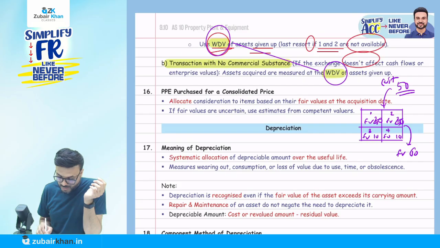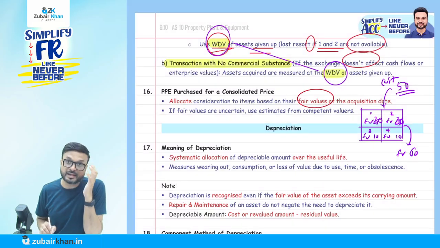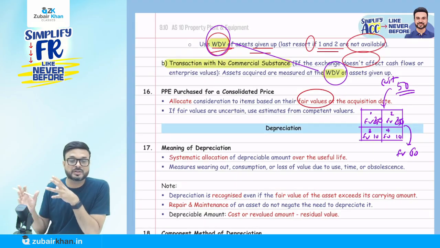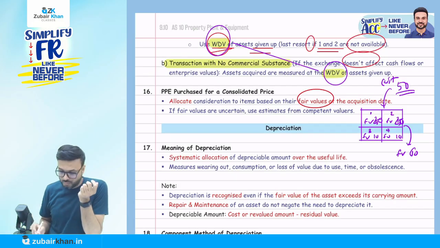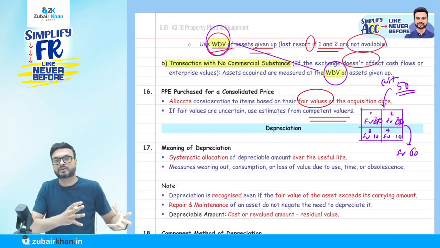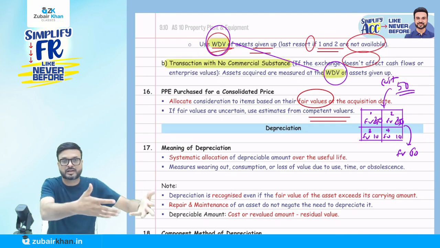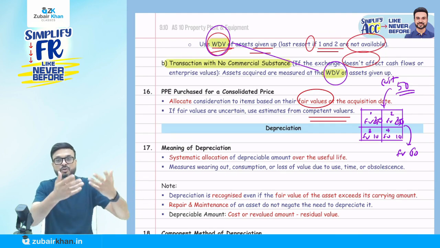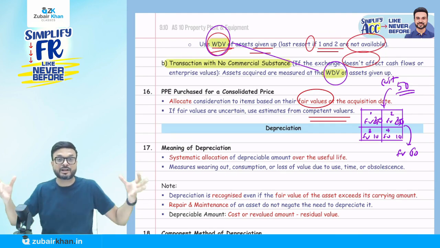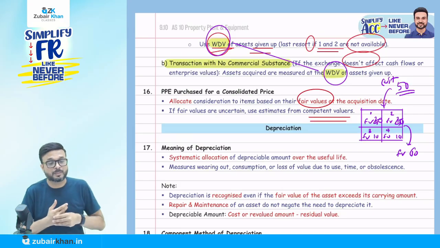Allocate the consideration to items on the basis of their fair value at the acquisition date. So I will see the fair value individually. If fair value is uncertain, then we have to take the value from a competent valuer. So we ask the valuer what should be the fair value, and accordingly we allocate. The valuer will recommend what should be the value of these assets individually. This is what we discussed about property, plant and equipment.